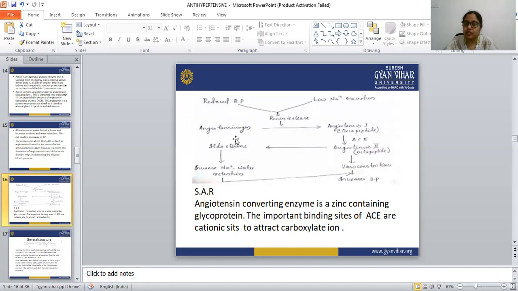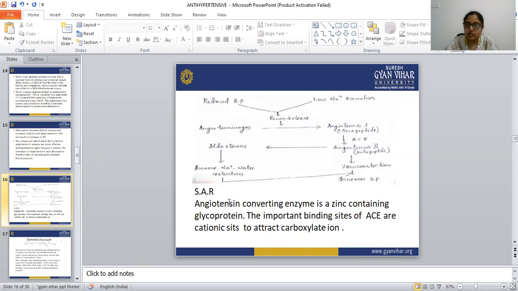When this aldosterone is released inside the body, it increases sodium and water retention, and that results in increased BP. So this is the mechanism of action of the angiotensin converting enzyme inhibitors.